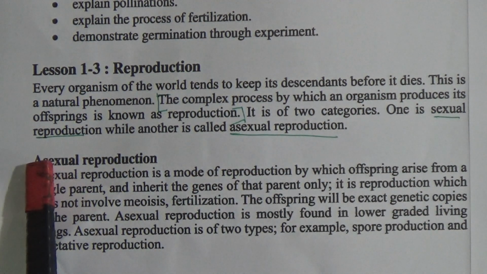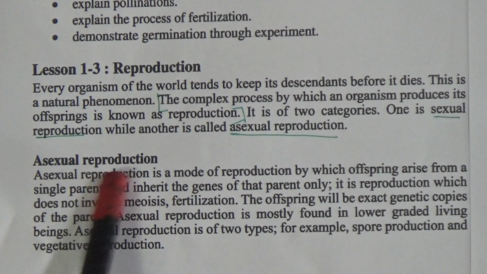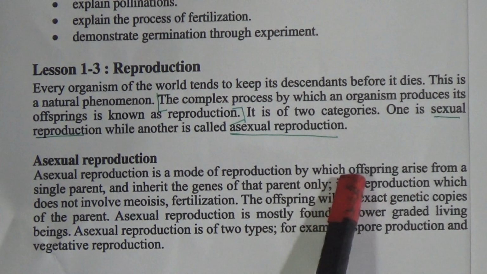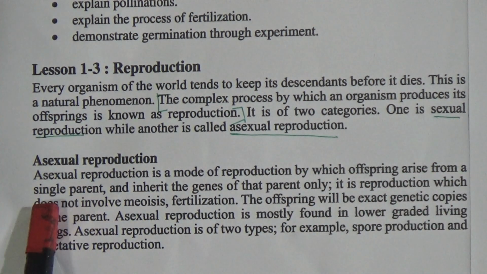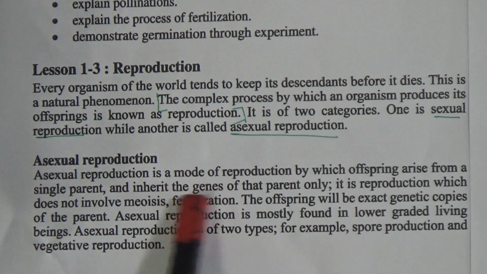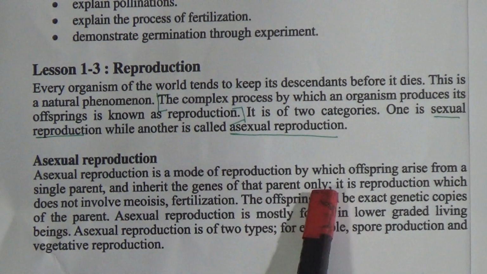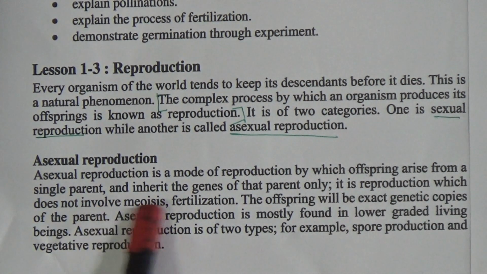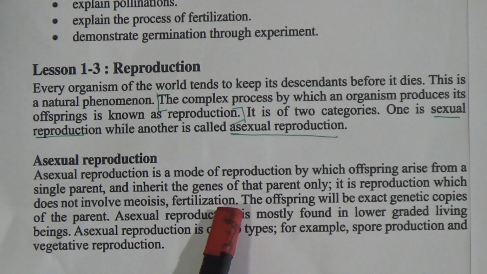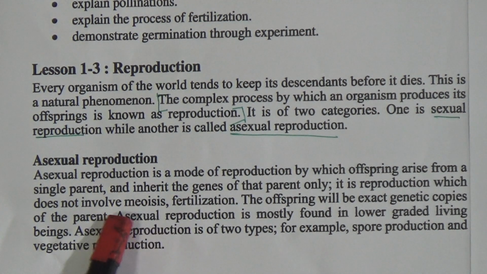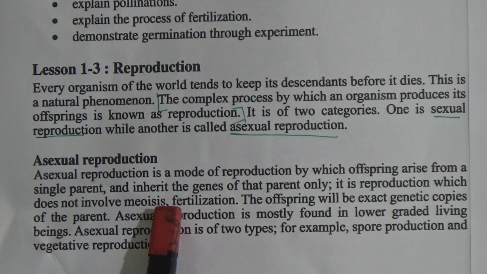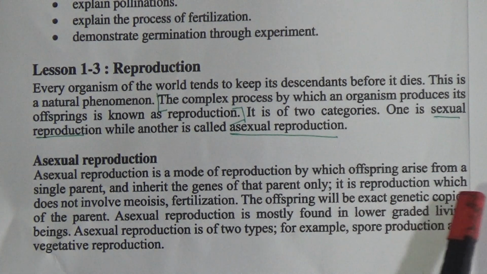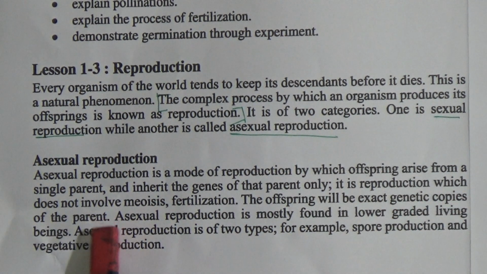Coming to the first type of reproduction, that is asexual reproduction. Asexual reproduction is a mode of reproduction by which offspring arise from a single parent and inherit the genes of that parent only. It is reproduction which does not involve meiosis or fertilization. We know meiosis only occurs for sexual reproduction. The offspring will be exact genetic copies of the parent.